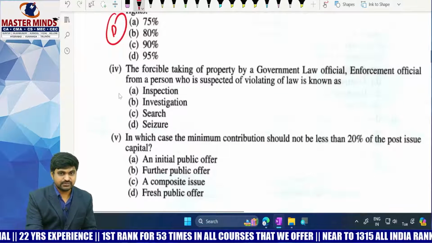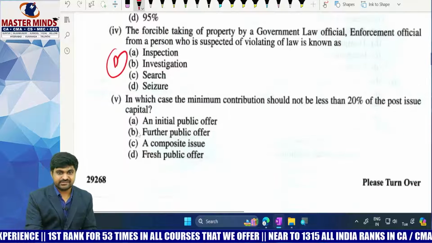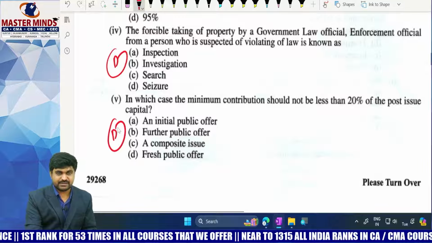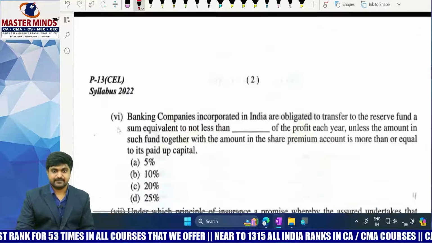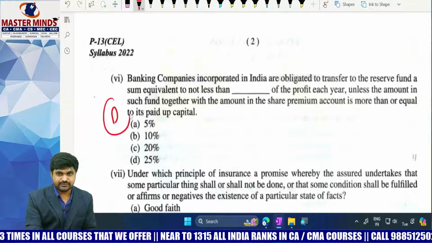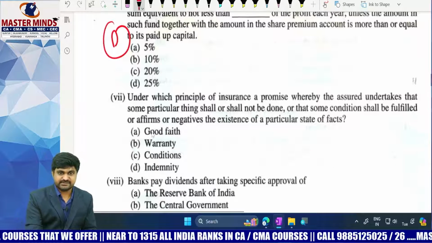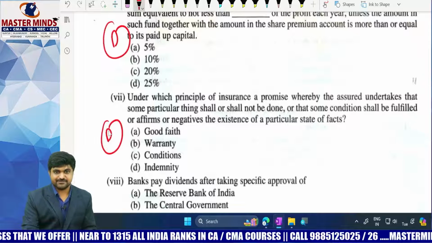This is also a direct MCQ and it is easy. Next one. This is a direct MCQ and it is also easy. Next one. This is a direct MCQ and it is also easy.